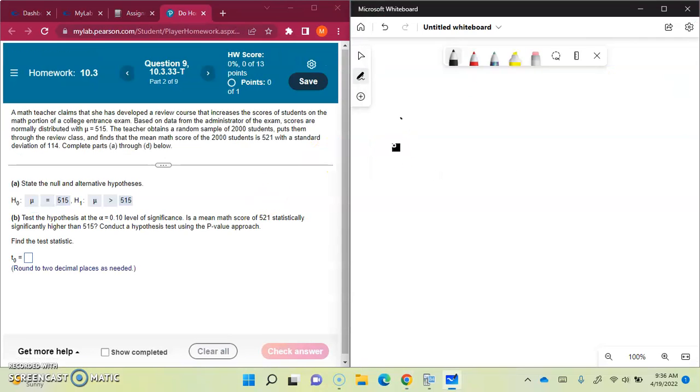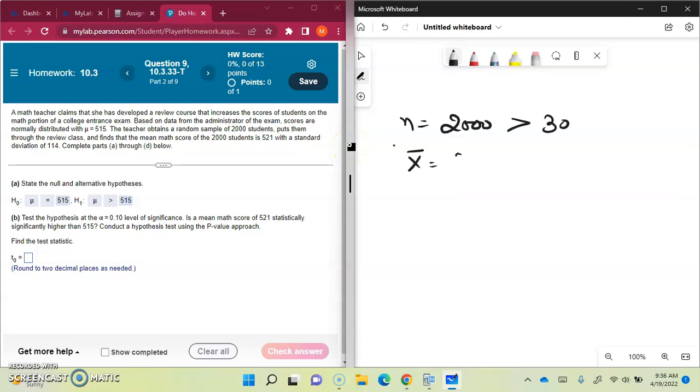So the sample size is given to be 2000 students. It's clearly more than 30. It's a large sample, so we are good with the conditions. The sample mean is given to be 521 and the sample standard deviation is given to be 114. The question is asking to test the hypothesis at alpha 0.10 level of significance. The question is, is a mean math score of 521 statistically higher than 515 or not?